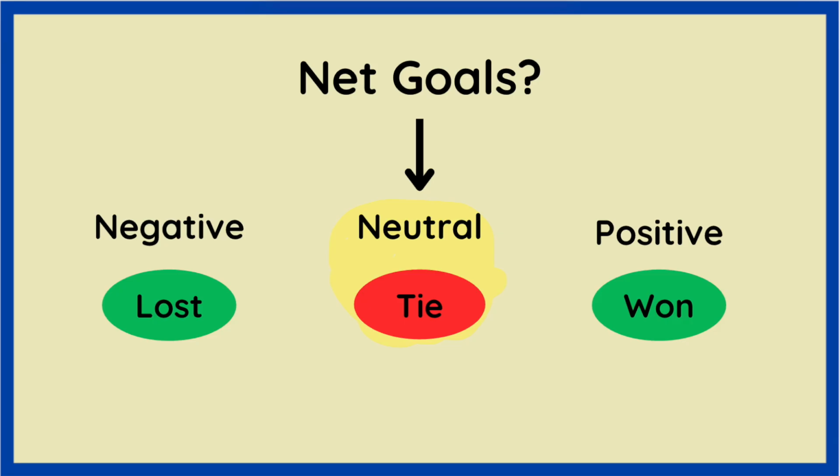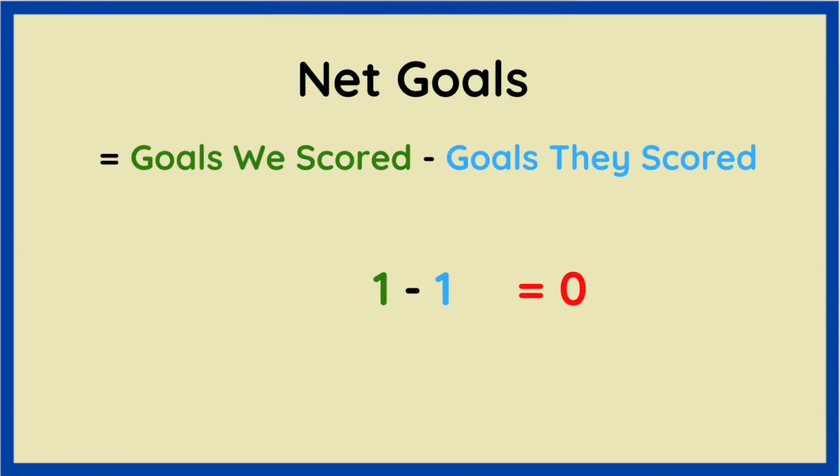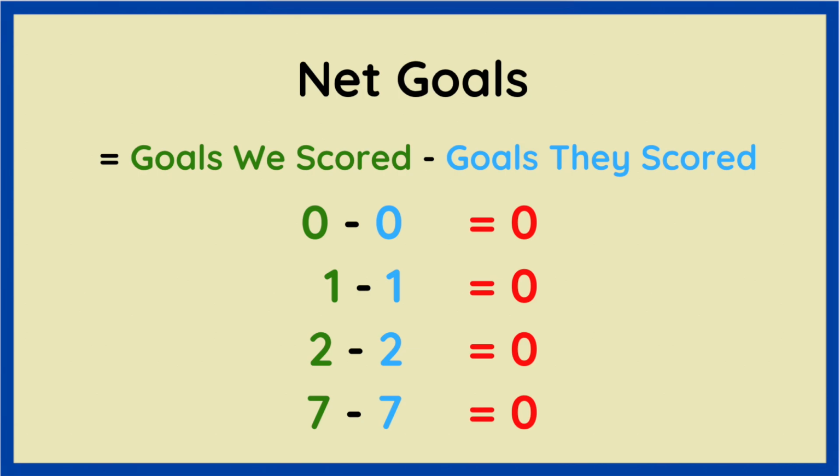But what if we tie? Would that make net goals positive, negative? What would it be? Well, let's try this out. For our tie, let's say that we score 1 goal and the other team scores 1 goal. That'll give us a net goals value of 0, because any number minus itself is by definition 0. In fact, for that same reason, if we tie, we can only ever get a 0 net goals value.